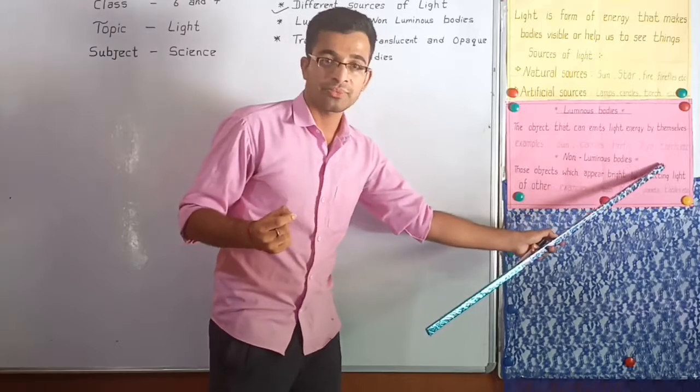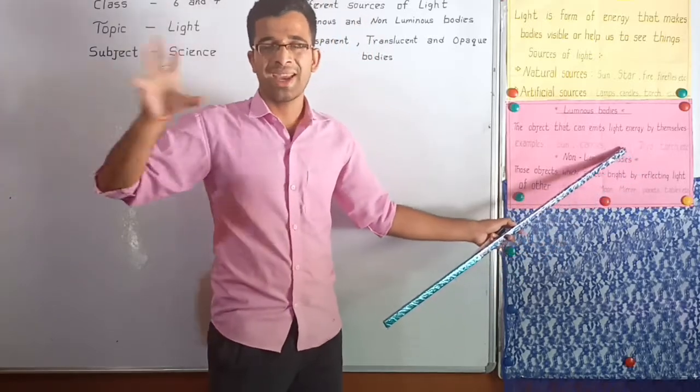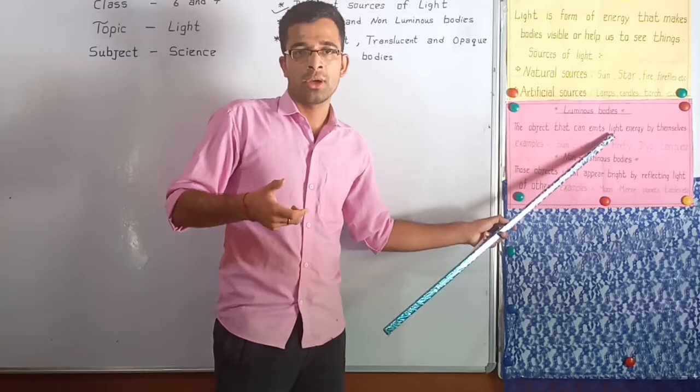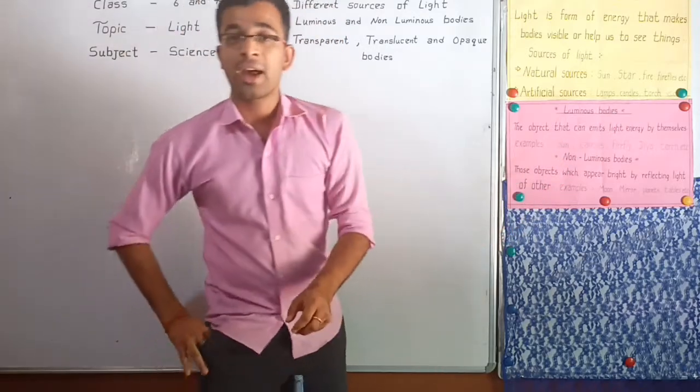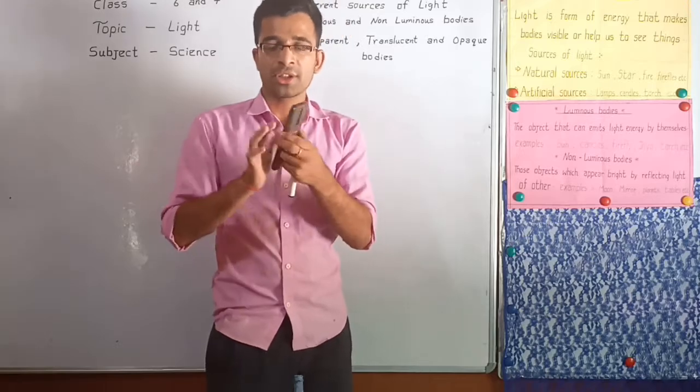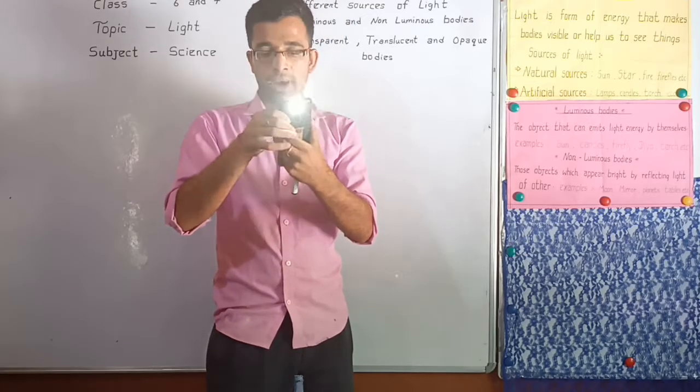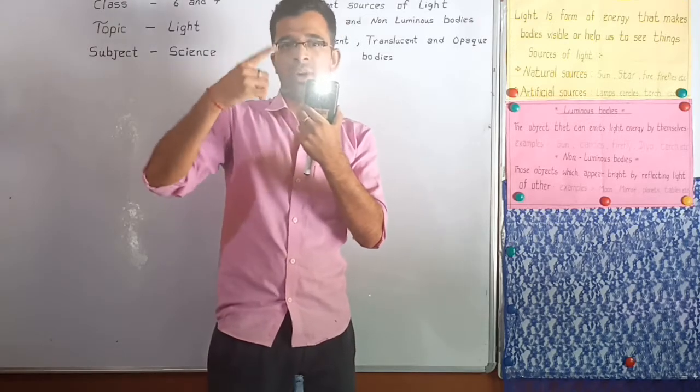In the same way, a torch. While we are walking on a road at night, we use a torch. So a torch produces light. Here I have one mobile phone. Nowadays we use the mobile torch. Here you can see the torch of the mobile. This is one example of a luminous body.